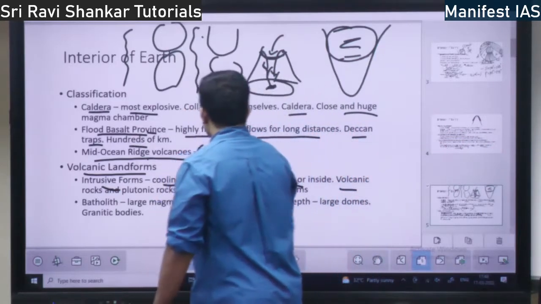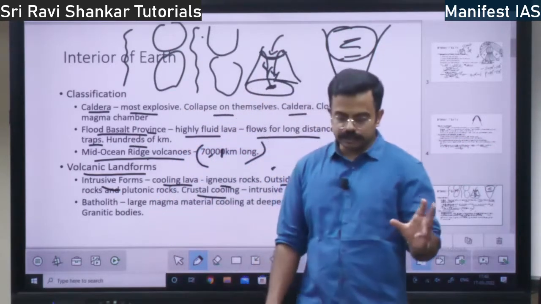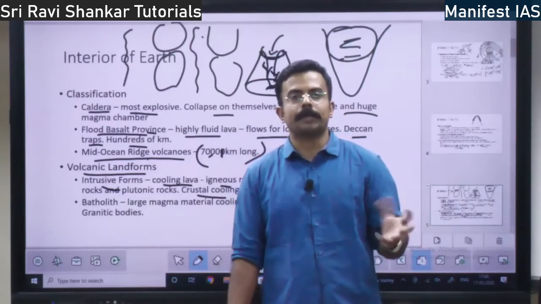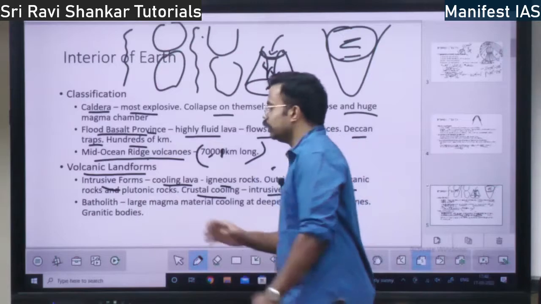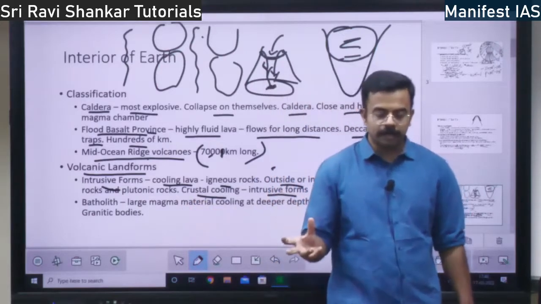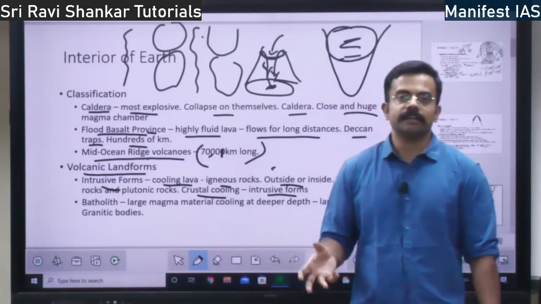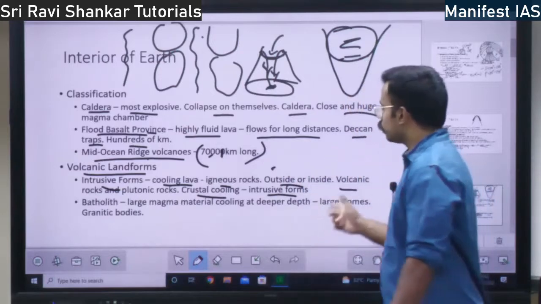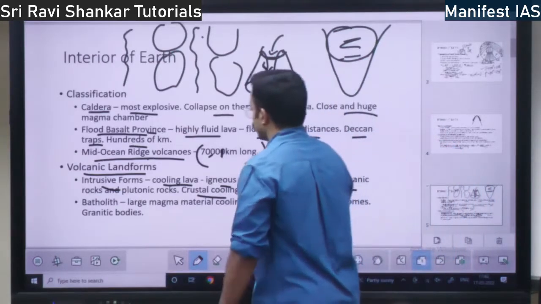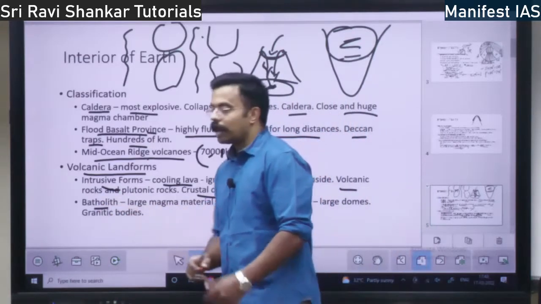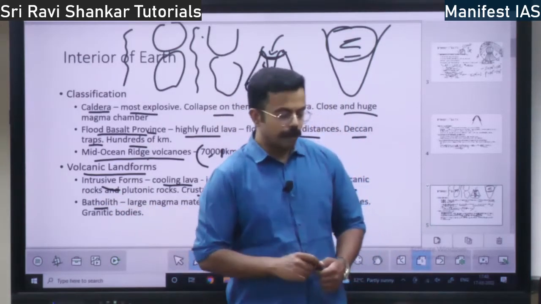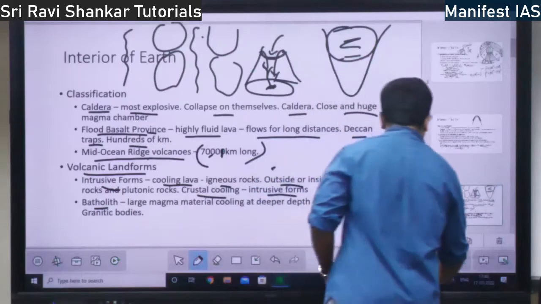So you have in the crust, cooling happens in the crust. That is intrusive landforms. Intrusive landforms will be found in the crust, right, within the earth. So when the cooling happens in part of the crust, the first landform you find is the batholith. So batholith, I will show you in the diagram.